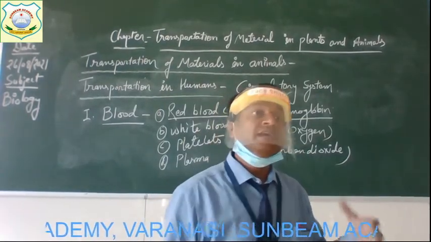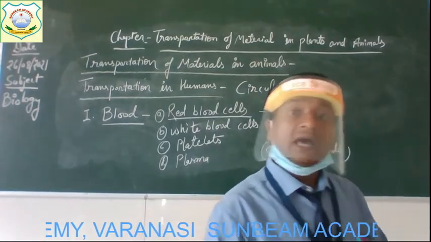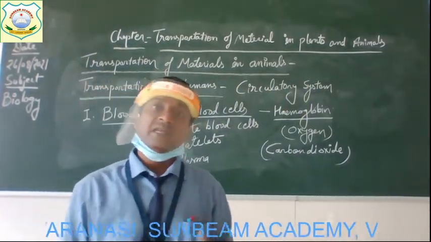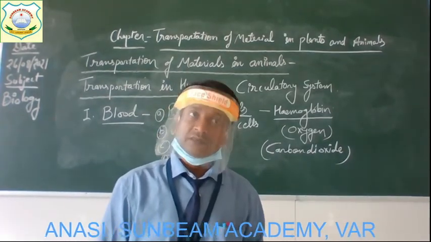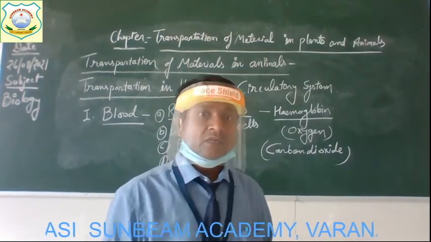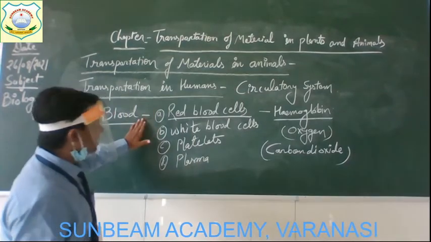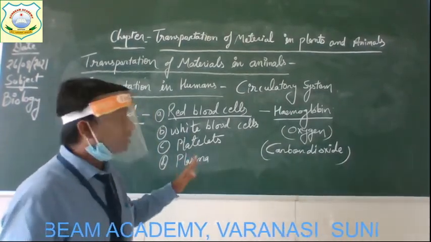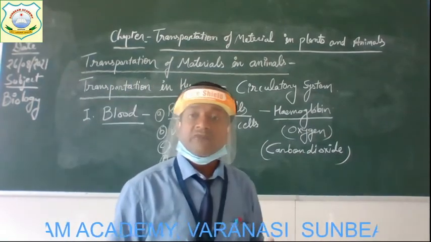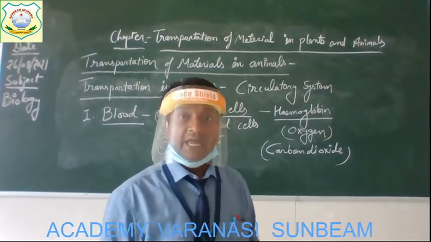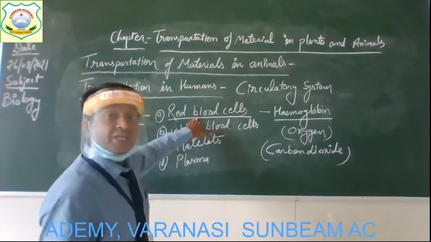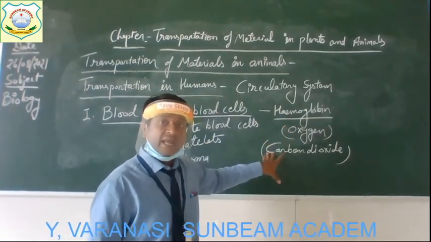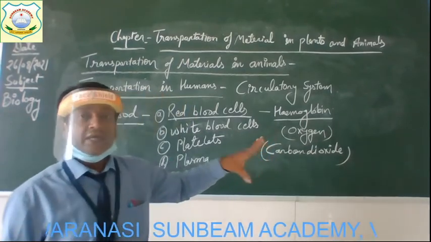Get it? There all these nutrients along with the oxygen get utilized to produce energy. Okay children? So our blood plays a very important role in the transportation of materials in the body of human beings. And the RBC, which has hemoglobin, carries oxygen as well as carbon dioxide in our body.